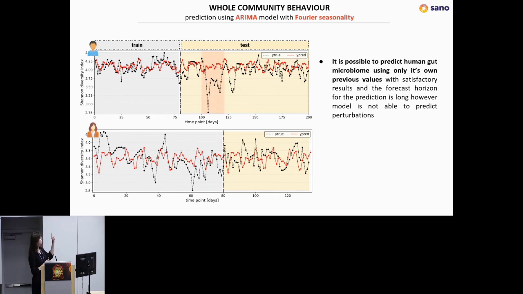However, as you can see on the first panel, there is this food poisoning happening, and the model does not know that. So it still predicts the same gut microbiome as if it was healthy. However, it is not, and the model does not capture that.